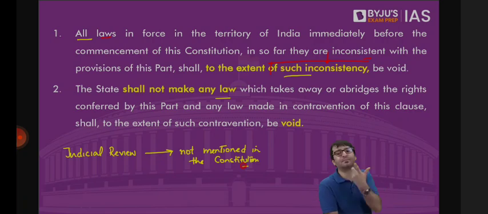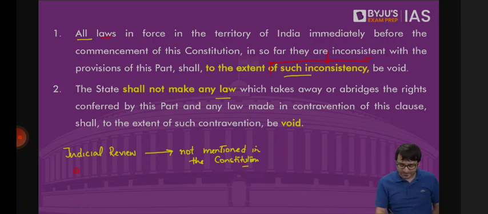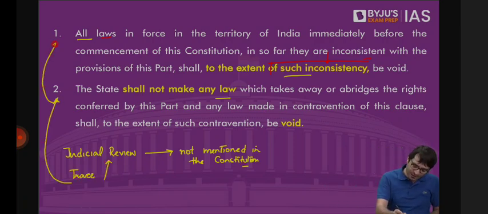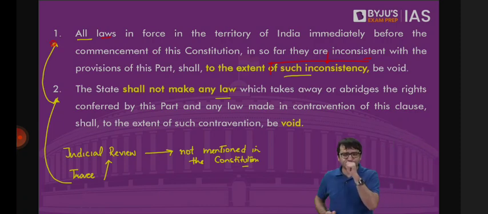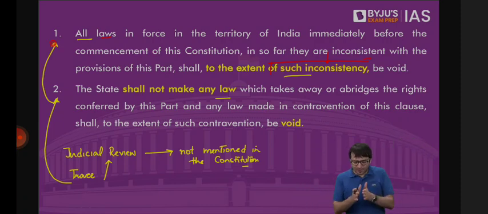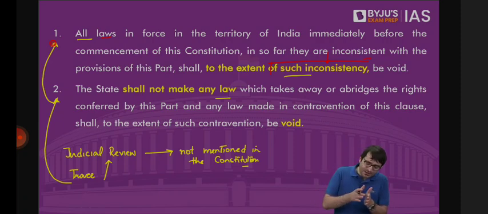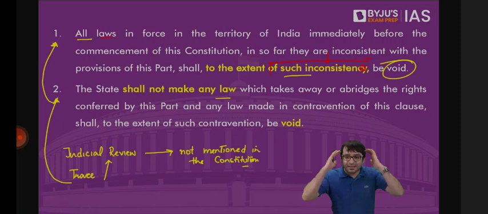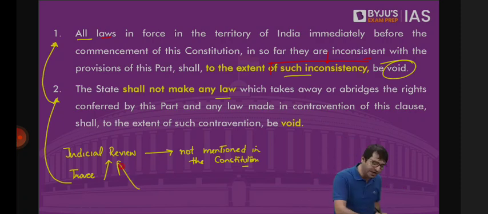But we can trace this concept of judicial review to Article 13, Clause 1 of the Constitution. How can we trace it? All laws which are in force in this country immediately prior to the commencement of the Constitution, if these laws violate fundamental rights, these laws will be declared void. And the logic is, who will declare them void? Judiciary, which means judiciary has the power of judicial review. Although not mentioned directly, we can trace this concept.